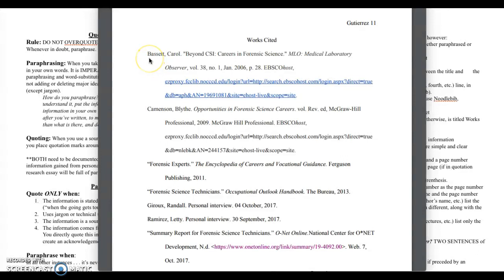We know that she started a new source because it begins on the very left of the page, right? On the left side. When it runs on to a second line, a third line, or a fourth line, she indents each of those lines so that we know these lines belong to this source, okay? Notice how she evenly double spaces throughout, right? She doesn't triple space between this source and this source. It's all evenly double spaced. Okay, and it's also titled Works Cited, not Work, because there's more than one work listed.